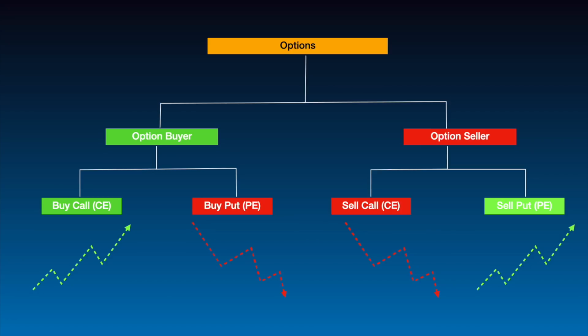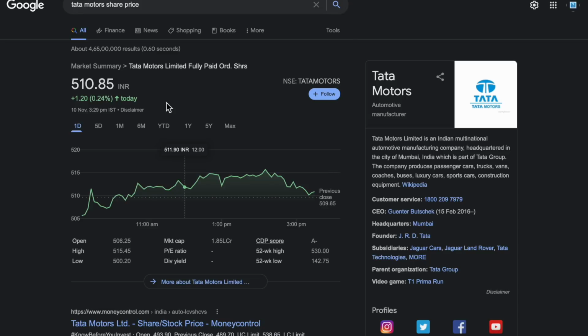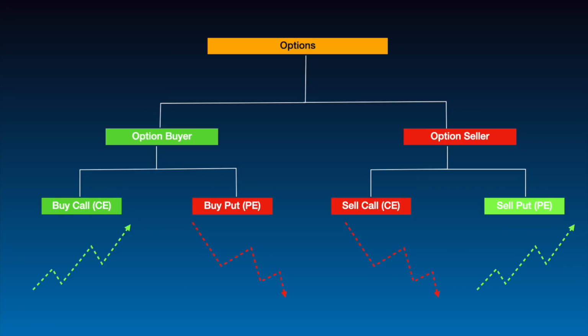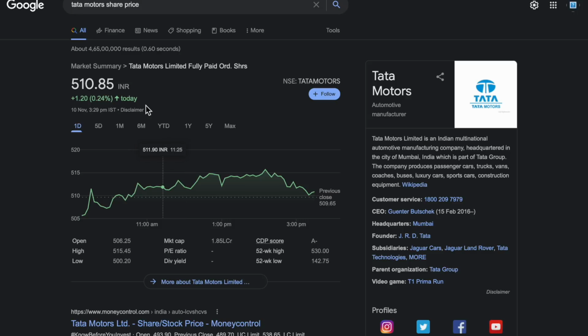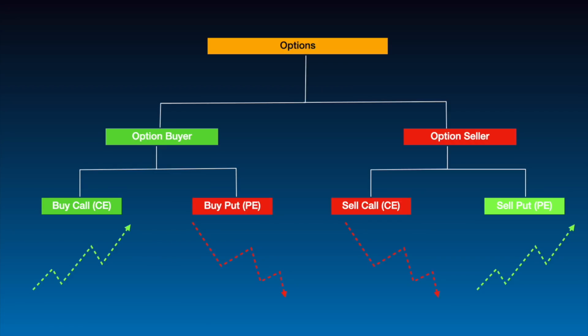Now I have a question for you. Tell me, if an option seller thinks Tata Motors price will fall from this level, what should he do? He should sell a call option or he should sell a put option? He should sell a call option because he is thinking the stock price will fall. That means he is bearish. At that time, he will sell a call option. Same way, if an option seller thinks Tata Motors price will go above this level, he should sell a put option.